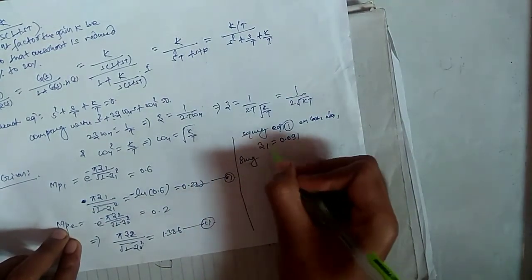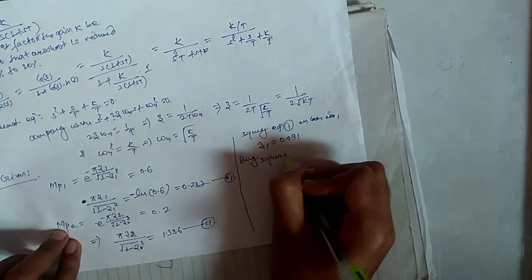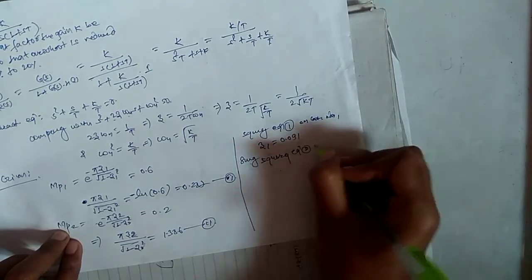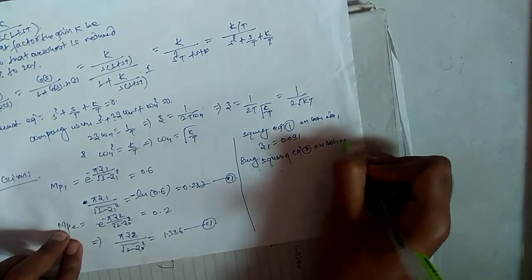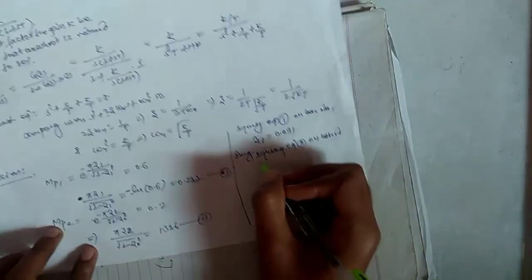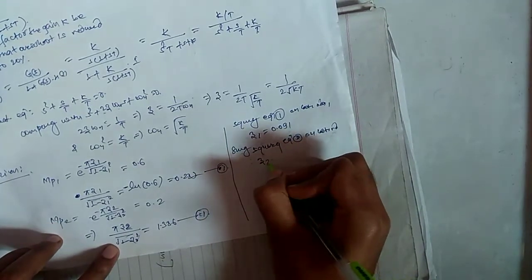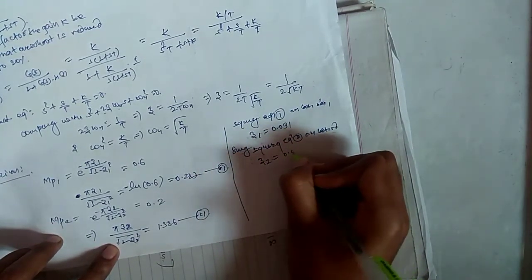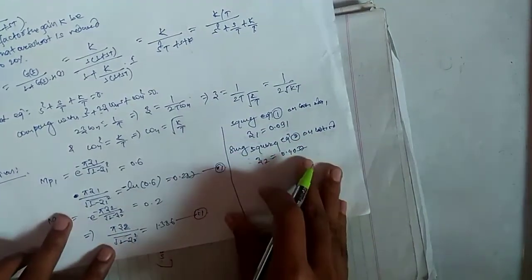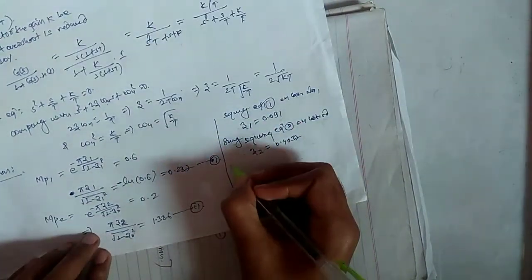Similarly, squaring equation 2 on both sides, you will get the value of zeta 2. So zeta 2 equals 0.4037.